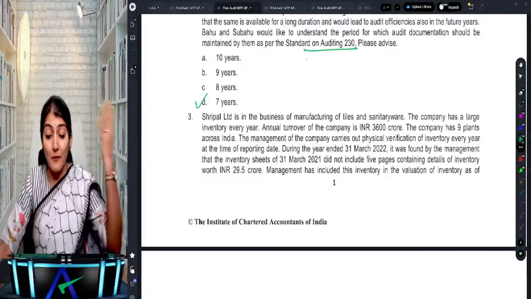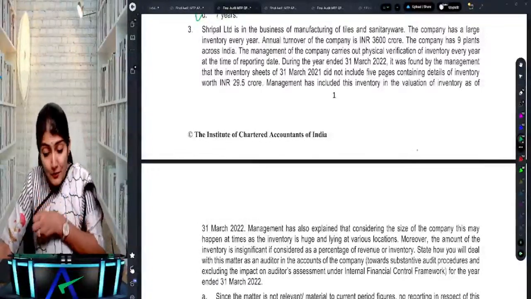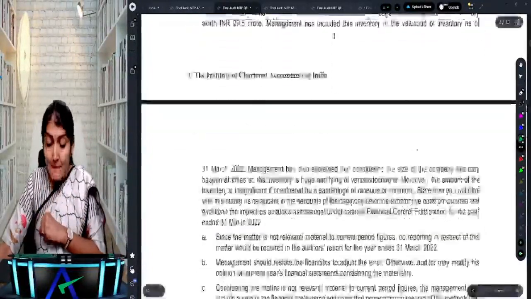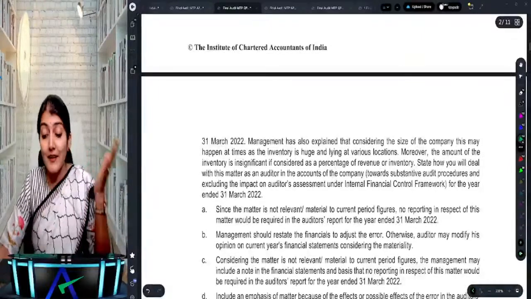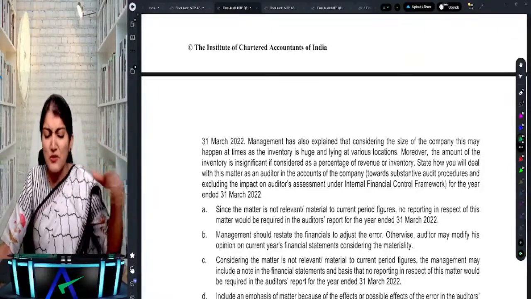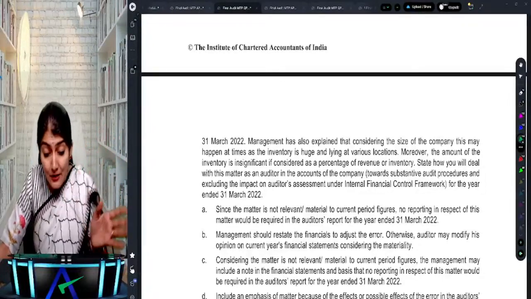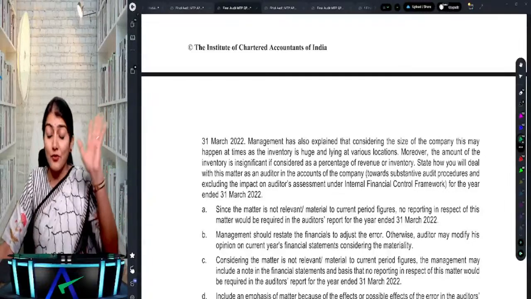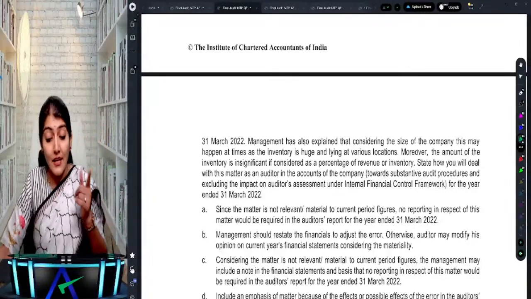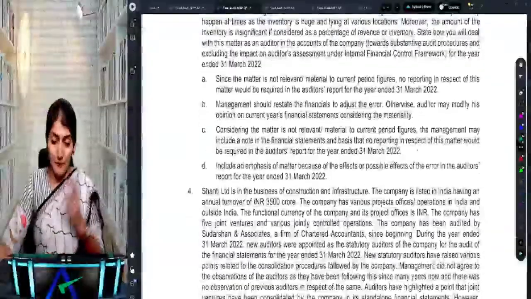So last year there was a misstatement. Management has included this inventory in the valuation of inventory for 22. Management has also explained that considering the size of the company, this may happen at times as the inventory is huge and lying at various locations. Moreover, the amount of inventory is insignificant if considered as a percentage of the revenue or inventory. State how you will deal with this matter as an auditor in the accounts of the company.